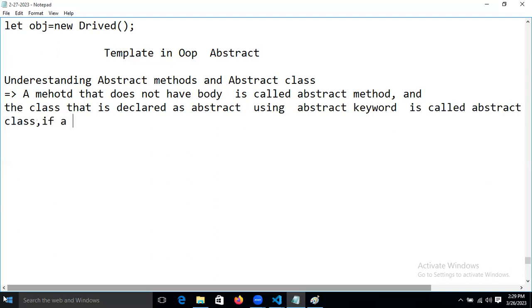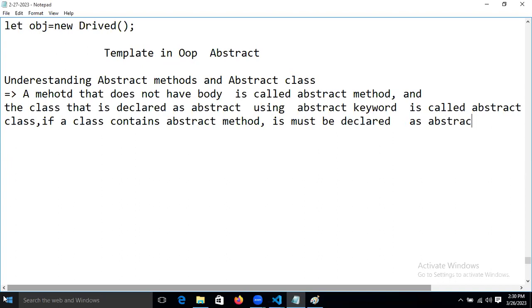So if a class contains an abstract method, it must be declared as abstract.